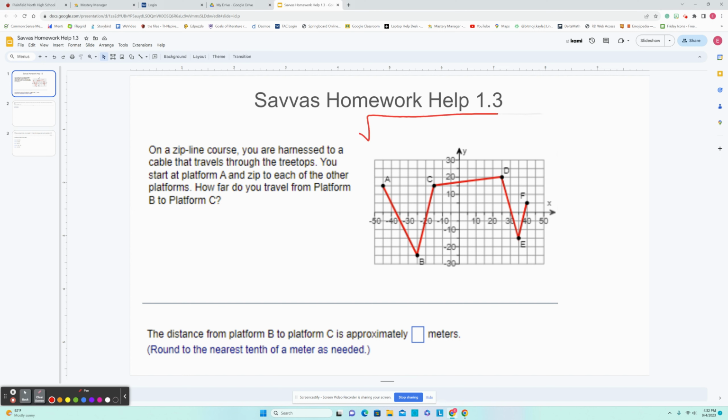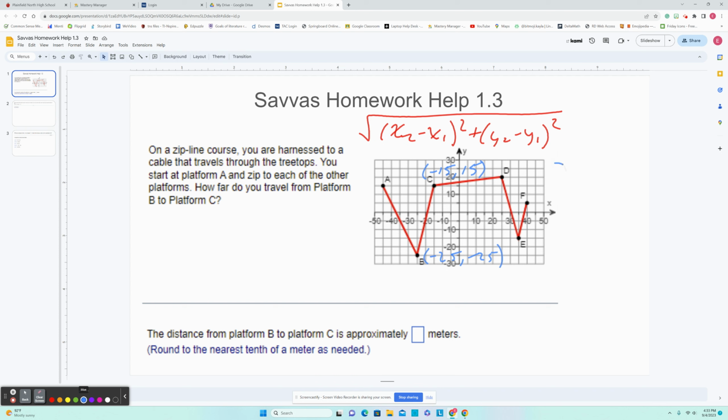So remember, distance formula is x2 minus x1 squared plus y2 minus y1 squared. And the other part we need are the points. This point B is -25, -25, and here it is -15, comma 15. All right, you're probably going to have different points, so just keep that in mind as you work through your example, but the process here is the same.